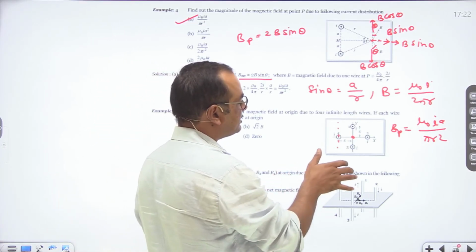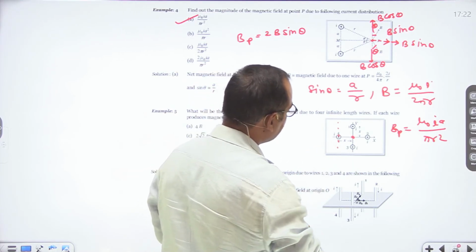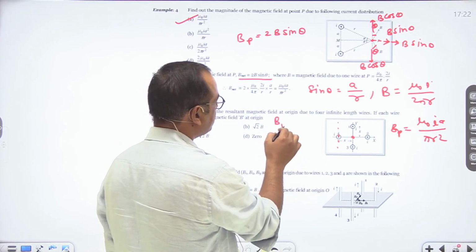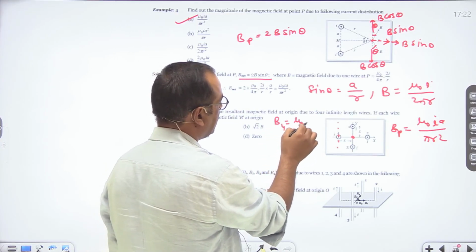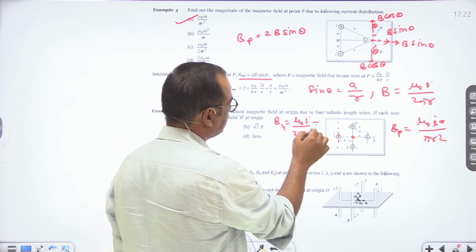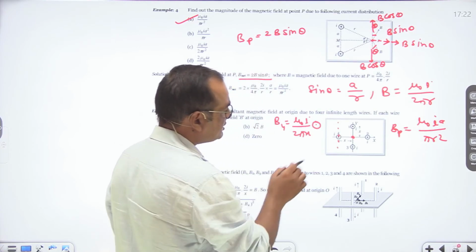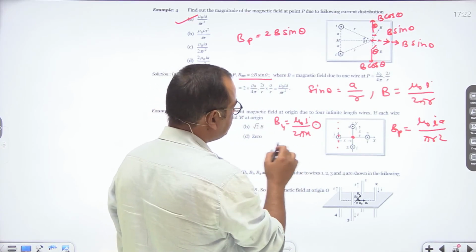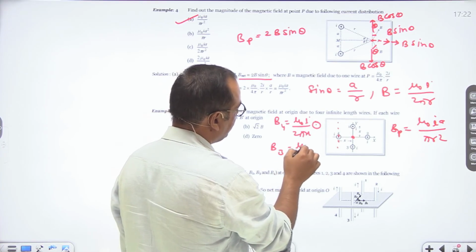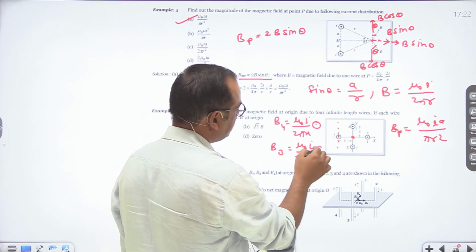Let us see its direction. So its direction is given as outwards. So let us say it is B4. So B4 is mu naught I upon 2 pi x outwards. Here B3 is similar, but it is inwards. So B3 is mu naught I upon 2 pi x, but in the inward direction.